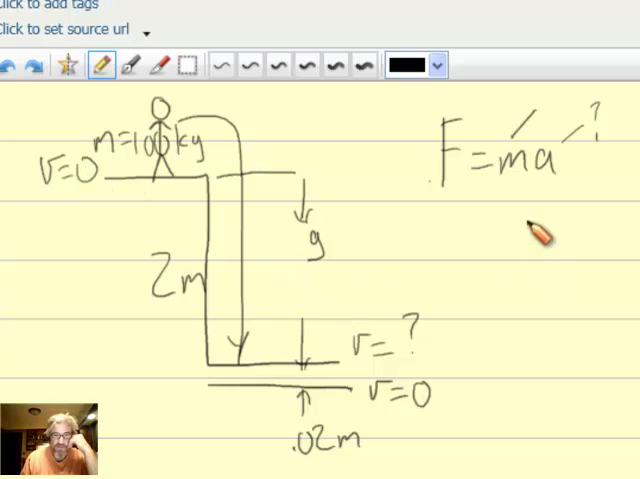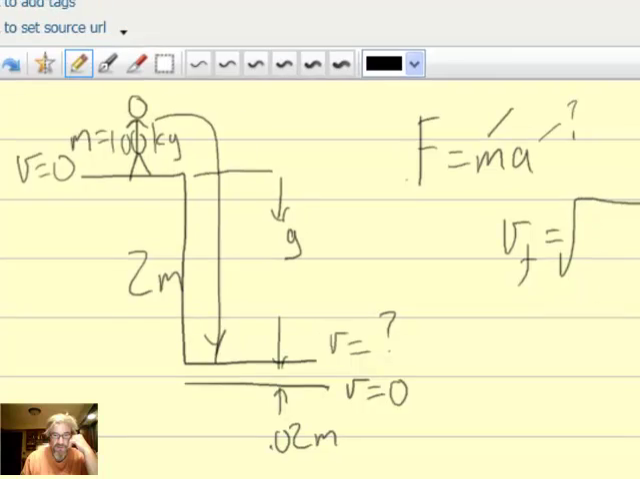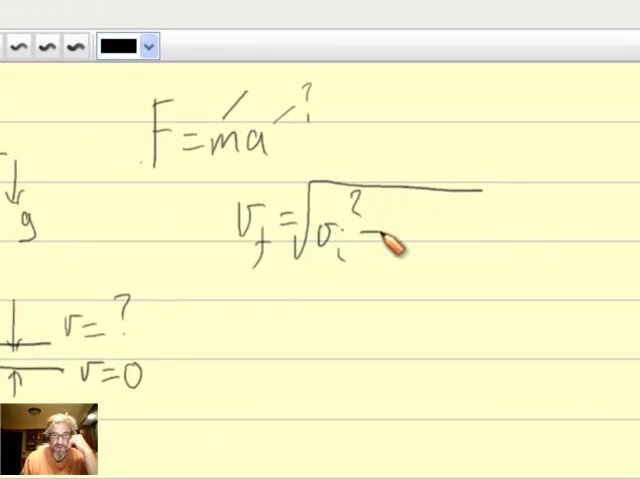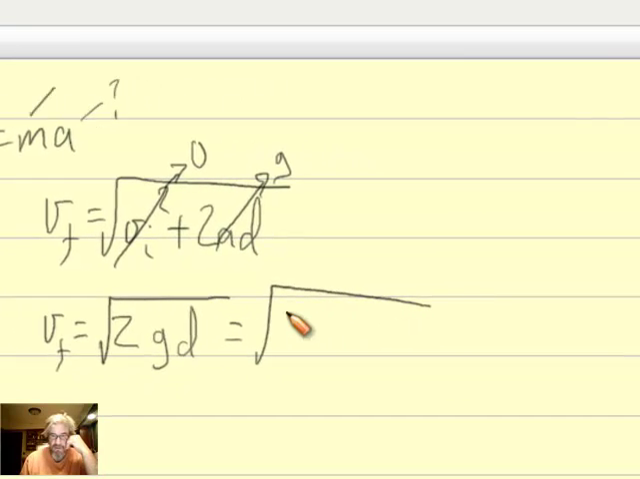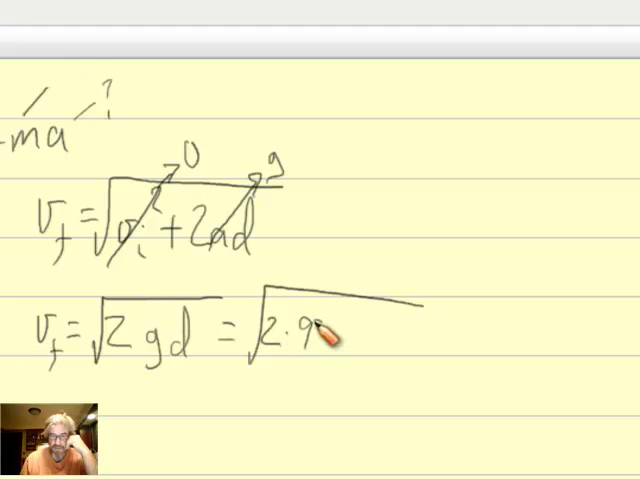We know that final velocity is equal to the square root of the initial velocity squared plus 2 times a times d in general. But for this guy, in this situation, his initial velocity at the top of the cliff is 0, and a we know to be g. So we could say the final velocity at the end of the fall is equal to the square root of 2 times g times d. Let's put some numbers to that. Square root of 2 times 9.80 meters per square second times 2 meters, which is how far he falls.